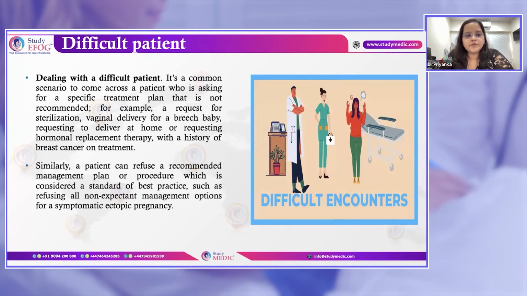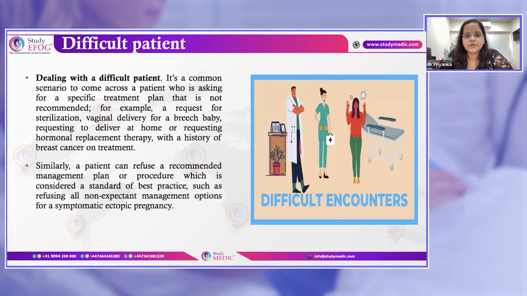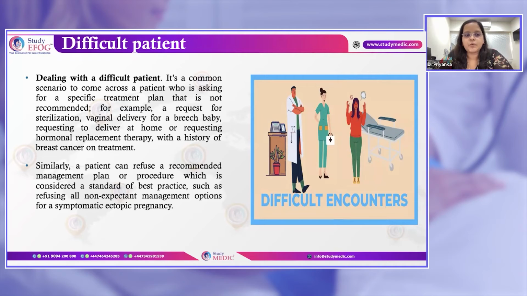Here, a patient can refuse a standard recommended plan. For example, the standard plan for breech presentation is that the mode of delivery is cesarean. Here, the patient can refuse, saying they do not want a cesarean delivery and they want to have a normal delivery.